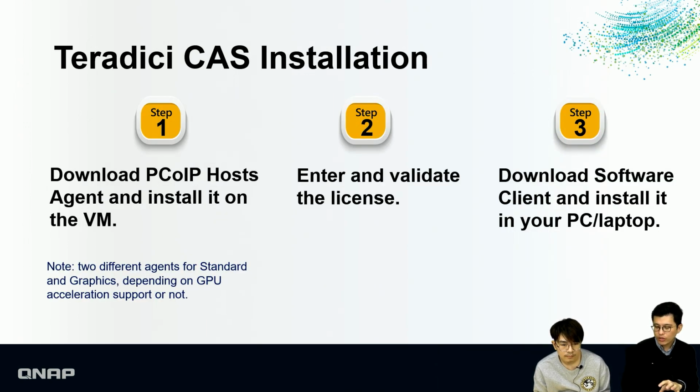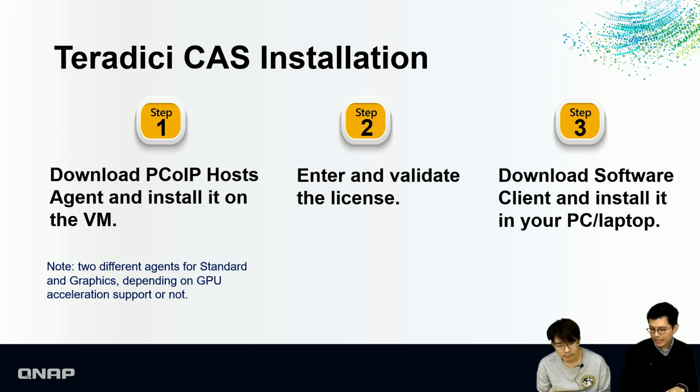So how are we going to use the CS? It's very simple as well. It's three steps. The first one, the same: you have to install the PCoIP host agent into the VM. And it depends on the VMs whether there is a GPU card or not, because you have to choose the standard one or the graphics one. The standard one is just without the GPU card, and the graphics one means you already attached the GPU card.